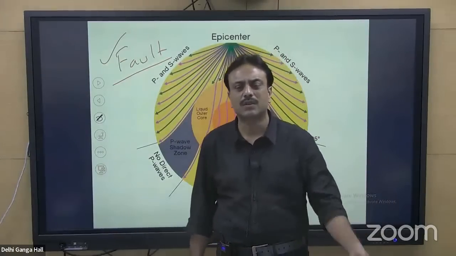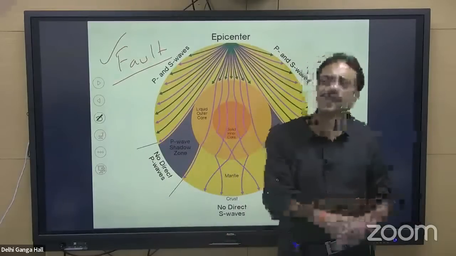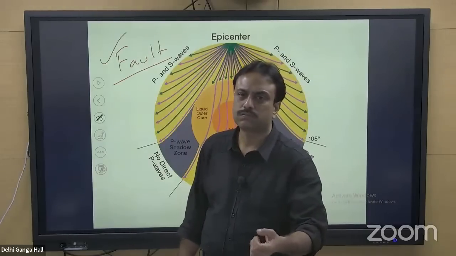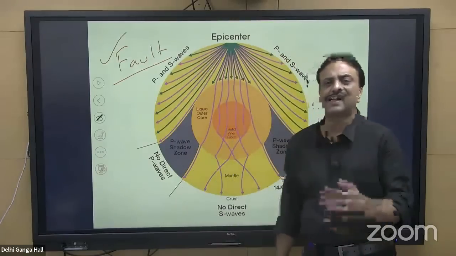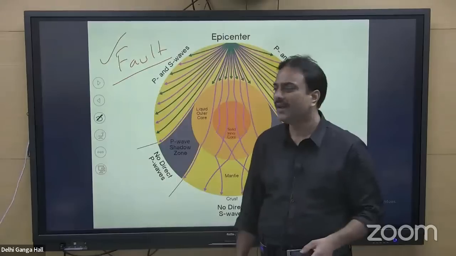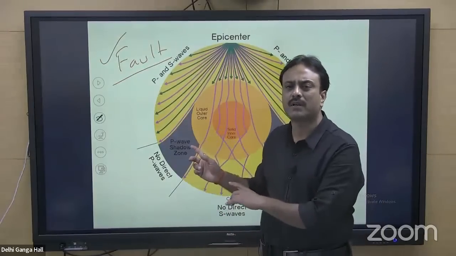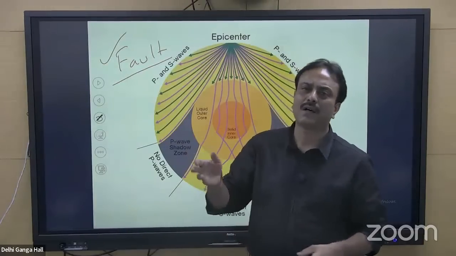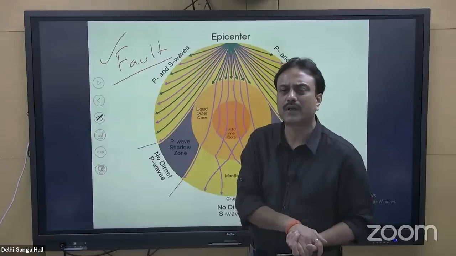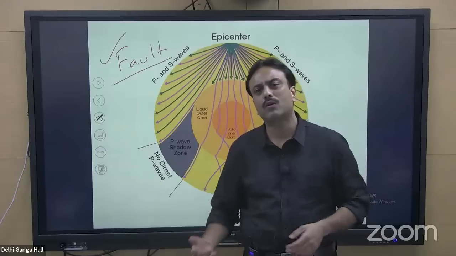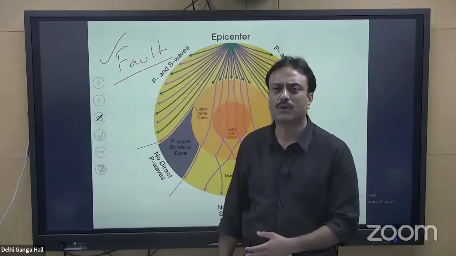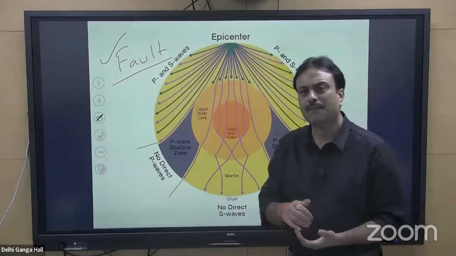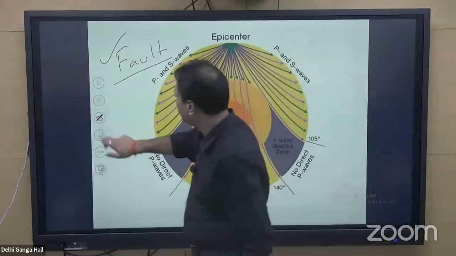Same is true for the western coast of North America. All along the region of California, Las Vegas, Los Angeles, San Diego, San Francisco, that entire region experiences frequent earthquakes. Then again, in that last map which we were watching, the Pacific Ring of Fire, the Japan region, the islands of the Pacific, they are prone to earthquake. The frequency of earthquake is more than 1 or 2 earthquakes per day. Why? Because they are at tectonic plate boundaries. So any region that is at a plate boundary is more prone to earthquake.